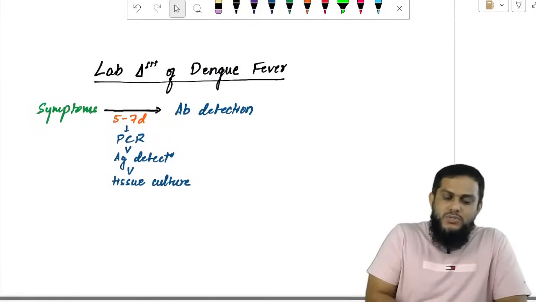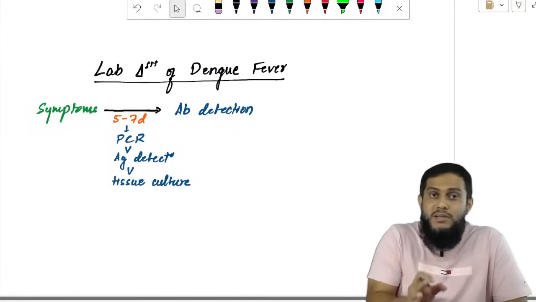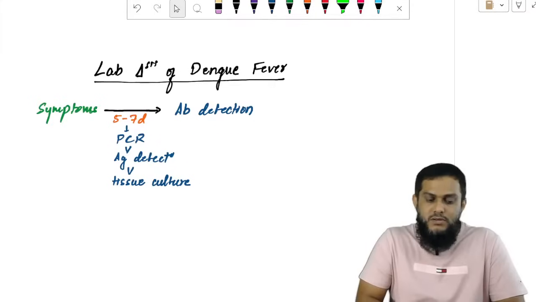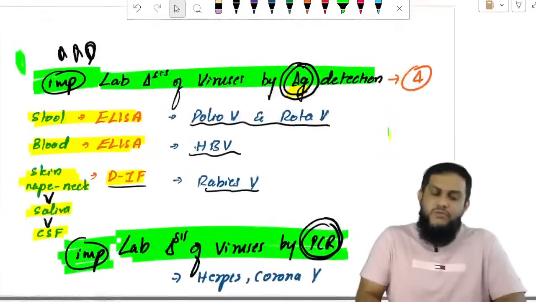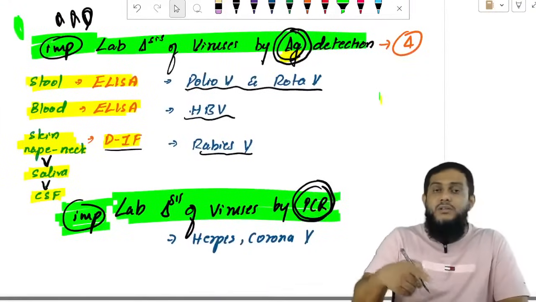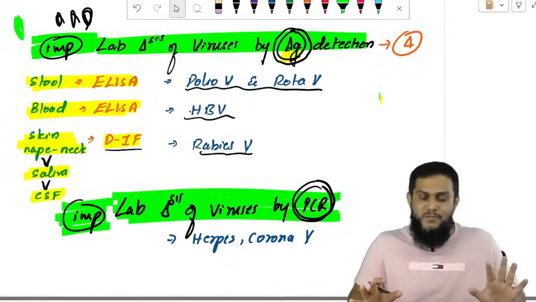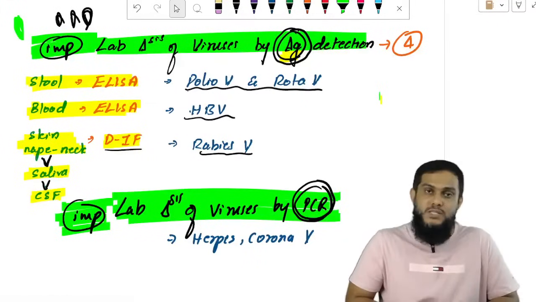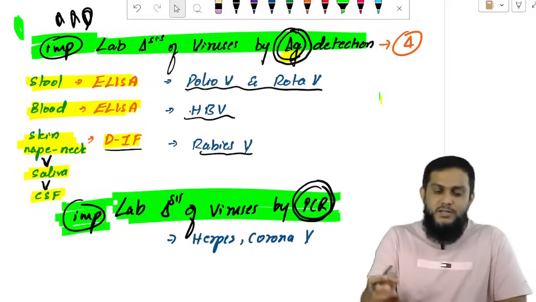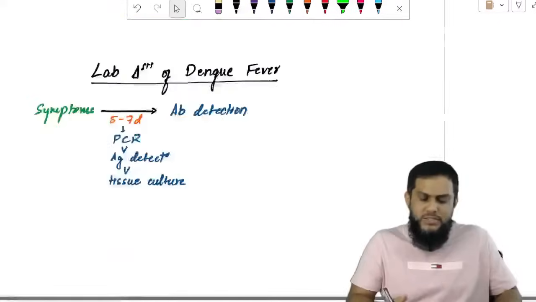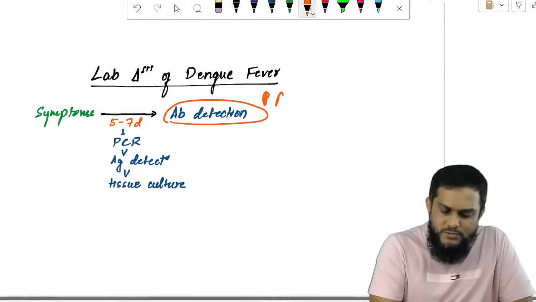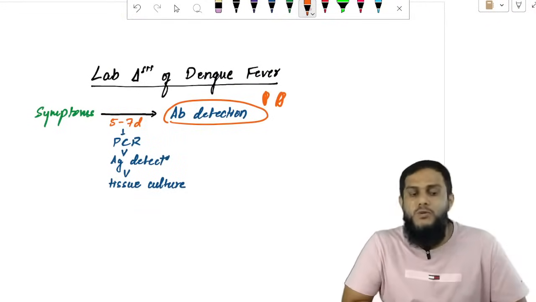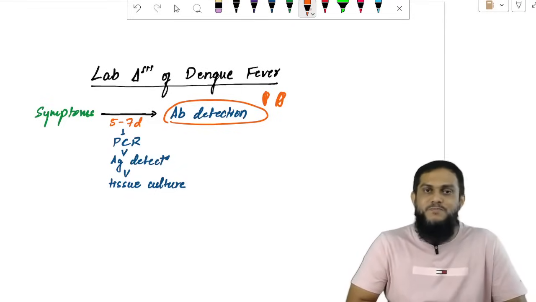So now lab diagnosis of dengue fever. Sir, dengue warning signs, everything you have seen. Right, lab diagnosis of dengue fever. Sir, we have not covered dengue virus under antigen detection, and we have not covered dengue virus under PCR. So when it is not covered under antigen detection and PCR, obviously dengue virus is diagnosed by antibody detection.